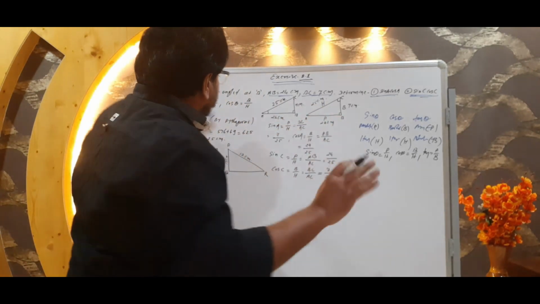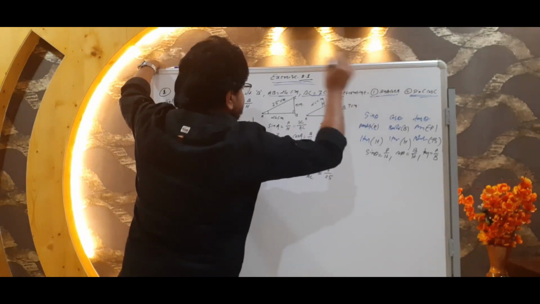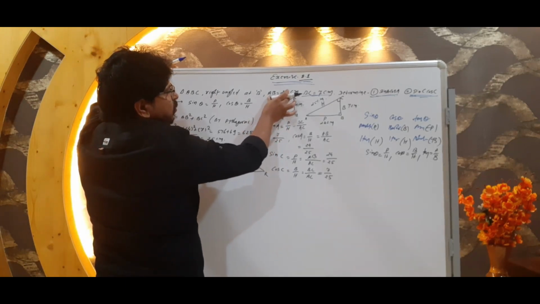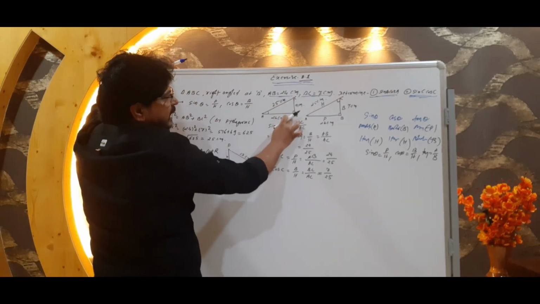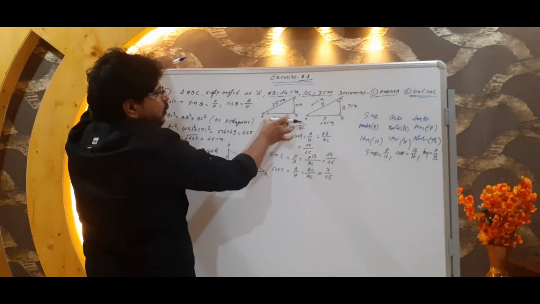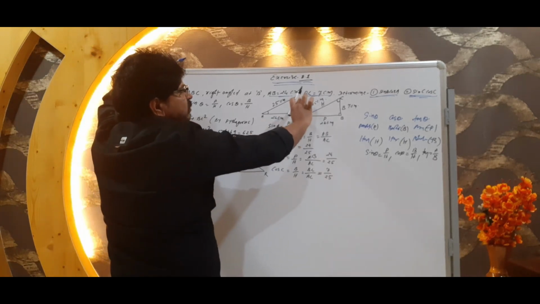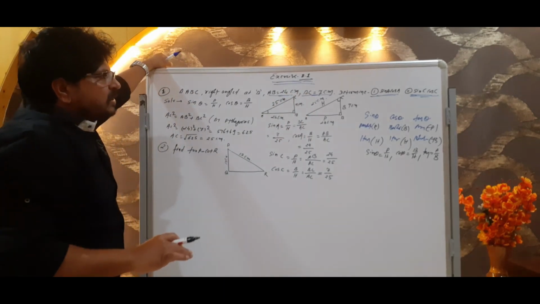आया समझ में? अब देखिए यहां पर हमको क्या करना है, वी हैव टू फाइंड आउट sin A, cos A, sin C, cos C. This figure is given already. As per the two sides given, AB is equal to 24 and BC is equal to 7, and it is right angle at B. In that case, we got AB is equal to 24 centimeter as well as BC is equal to 7 centimeter as per given. We have to determine here sin A, cos A, sin C, cos C.